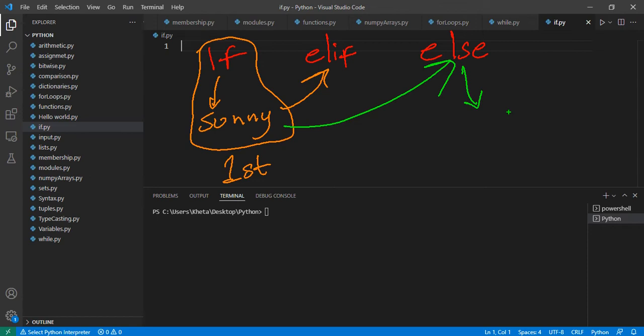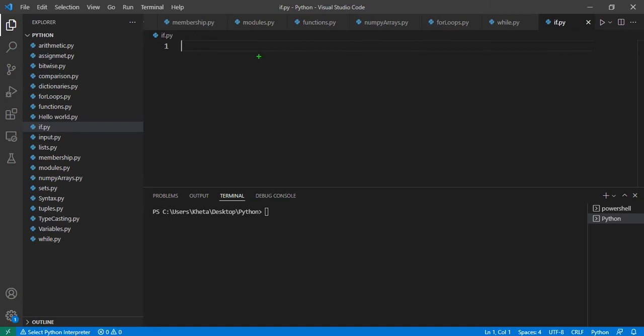You'd specify those conditions before you come to else. So else is a default, or an alternative that covers all the other options apart from the initial one.